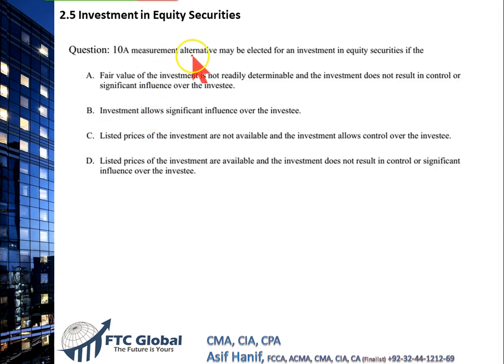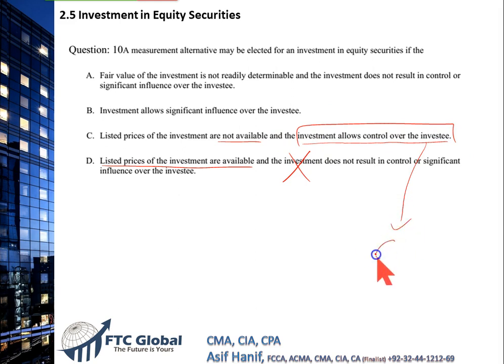Next, a measurement alternative may be elected for an investment in equity securities if, moving in reverse order, the listed price of investments is available. If listed prices are available, it's fair value, and you cannot use the measurement alternative. If an investment allows control over the investee, then you go for consolidation, which is a holding between 50% to 100%.